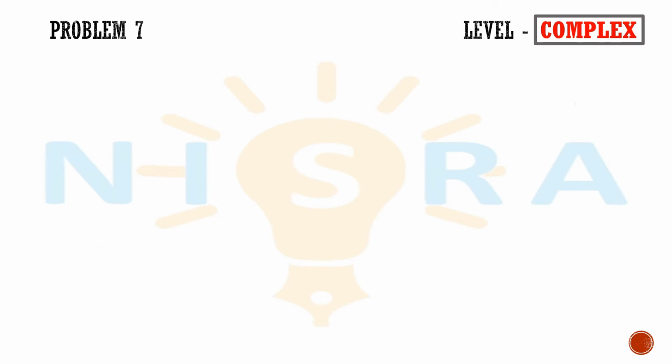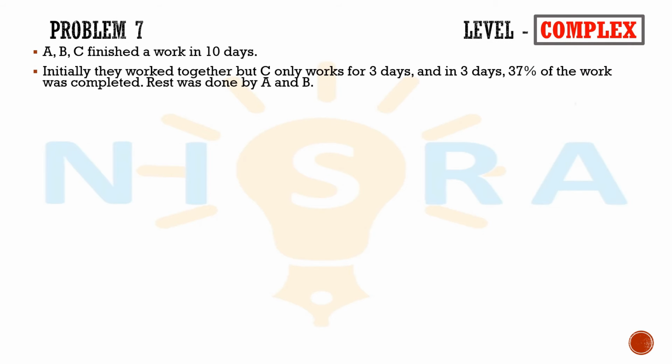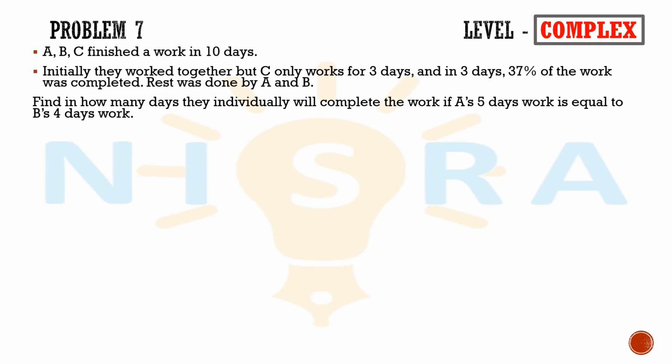Now we'll look into the next problem. A, B, C finished the work in 10 days. Initially they worked together, but C only works for 3 days, and in 3 days 37% of the work was completed. Rest was done by A and B. Find in how many days they individually will complete the work if A's 5 days of work is equal to B's 4 days of work.